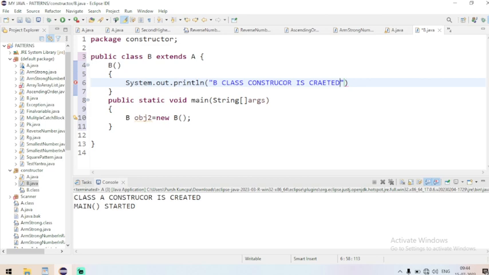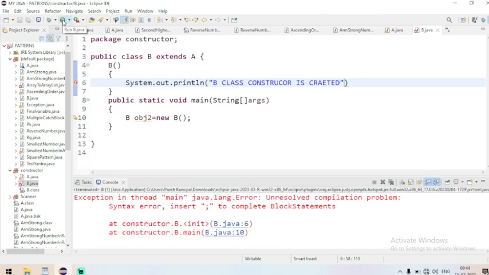Okay, this is when I run the program. Can you expect the output? What will be the output? I'll tell you. Class A constructor is created, B class constructor is created is the output.